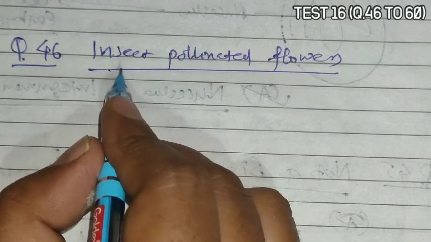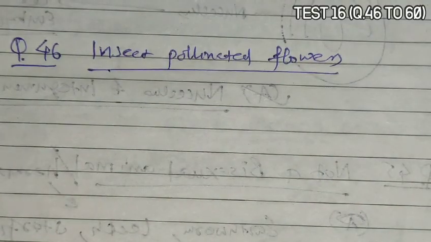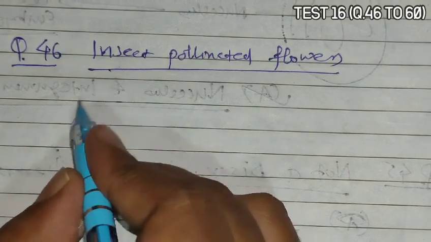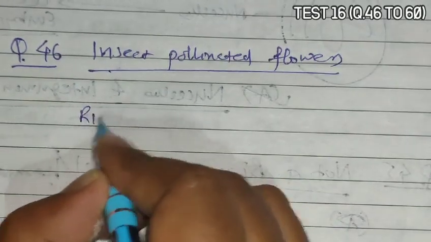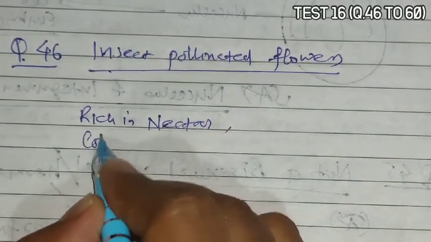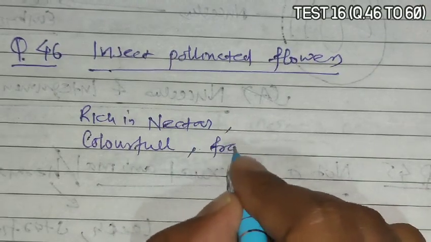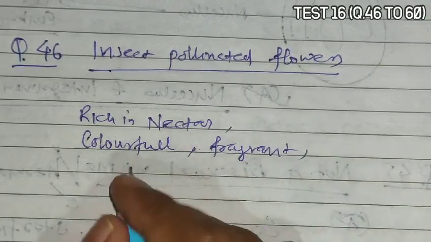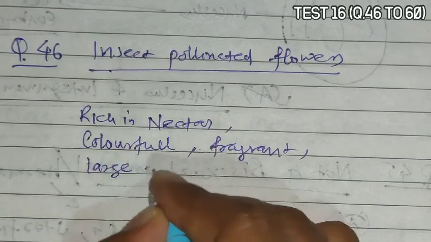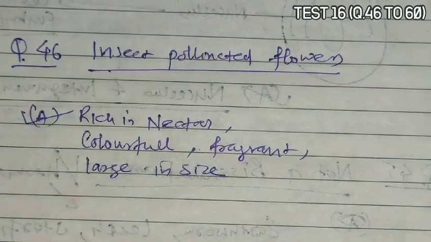fragrant or can observe a nectar. They need food, and for this there should be particular flowers. So the insect pollinated flowers are rich in nectar. They are colorful, so insects can be attracted. They have a fragrance and are large in size, so insects can visit them. So A is the correct answer.